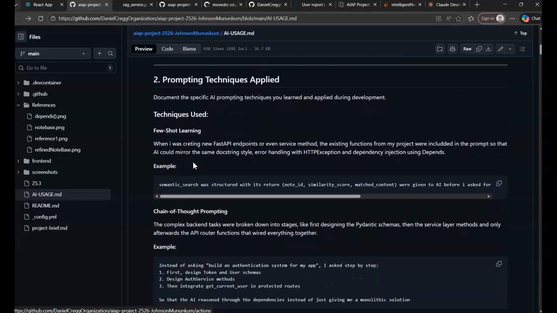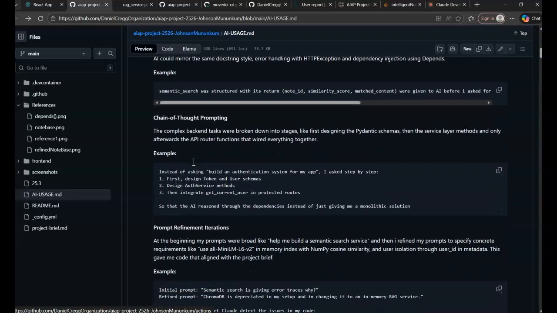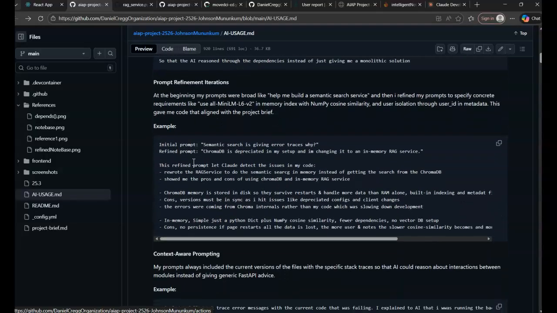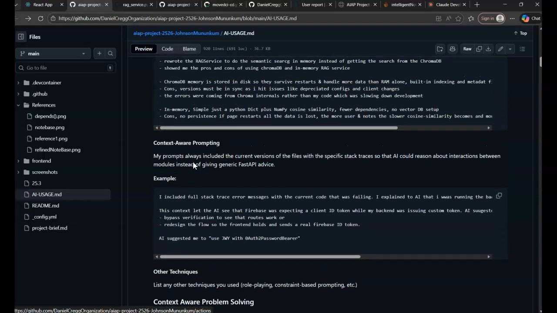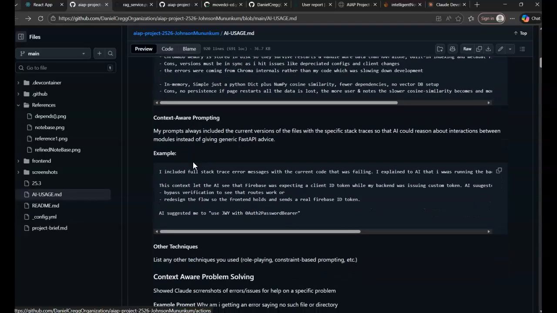I documented six prompting techniques, including few-shot learning, chain of thought prompting, and iterative refinement. Here are five detailed examples of effective prompts with the code that was generated.